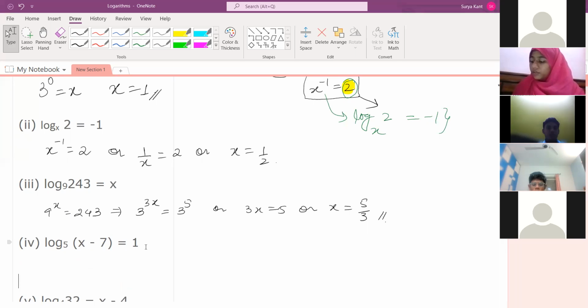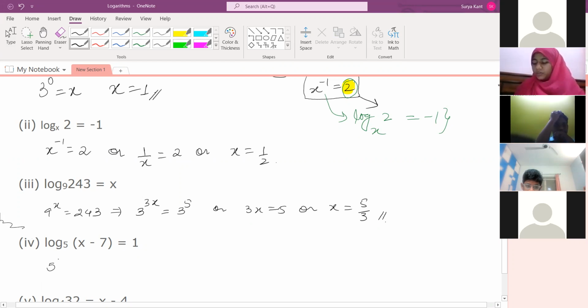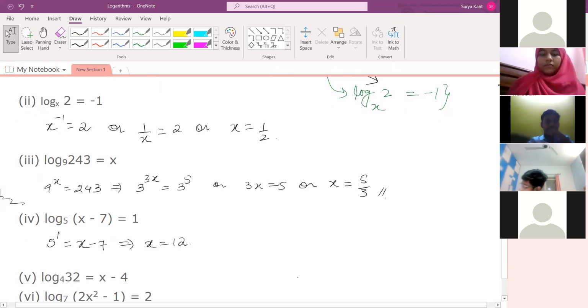Sai Ritvik, can you hear me? Yes, sir. Now you tell me, Sai Ritvik, what is the answer for question number 4? Sir, 5 power 1 equals to x minus 7. What is the value of x? Sir, x equals to 12, sir. 12, right? Yes, sir. Fine. Next.